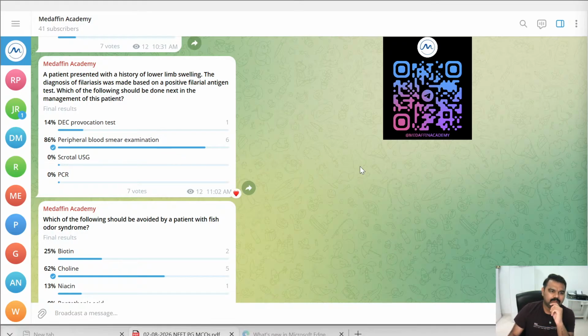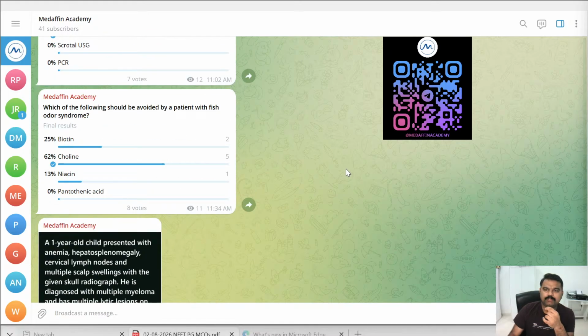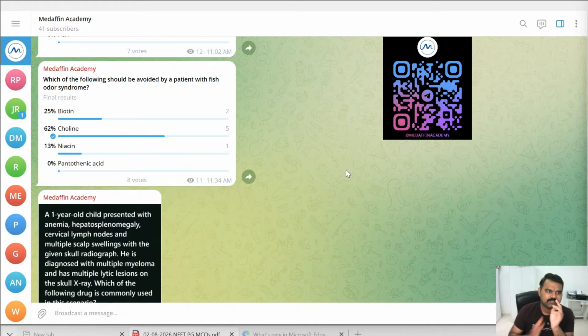Visual diagnosis of filariasis through peripheral blood smear. Coming to the next question, which of the following should be avoided by a patient with fish odor syndrome?